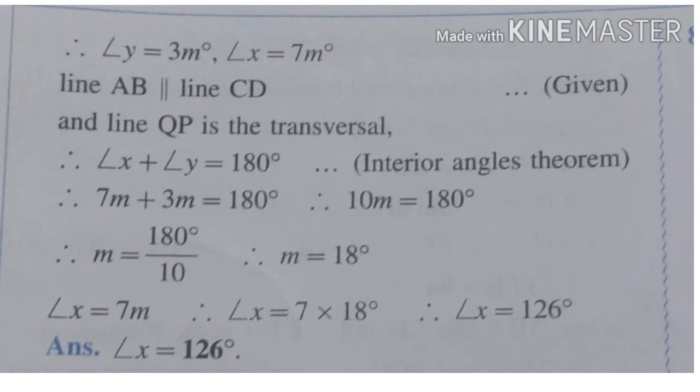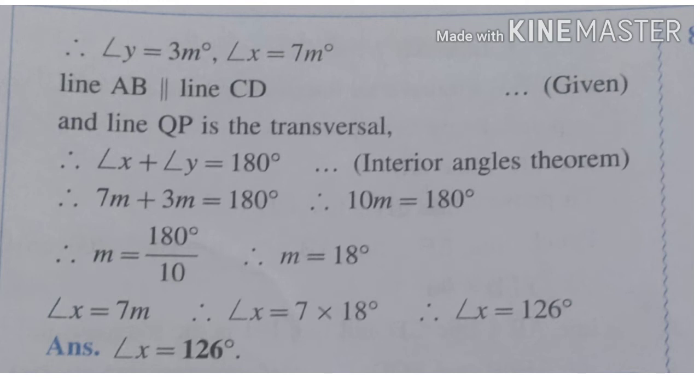Then we observe x and y are the interior angles, and we know that the interior angles are supplementary. So therefore angle x plus angle y is equal to 180. We substitute the value, then x is 7m and y is 3m. So 7m plus 3m is equal to 180 degree. So therefore m is equal to 180 divided by 10. 7m plus 3m is equal to 10m. So you get the value of m is 18 degree.